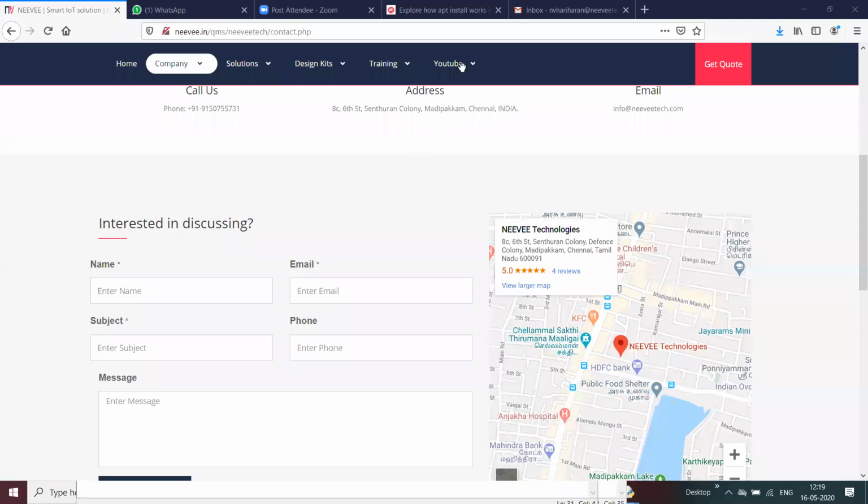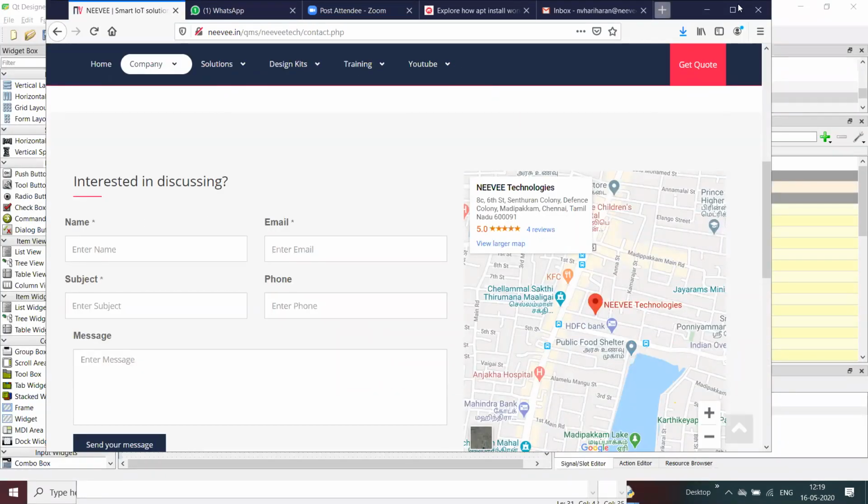There is full support on the net that we can check the different options available over here.